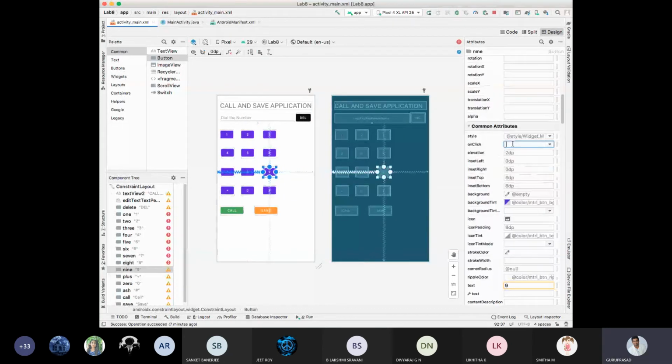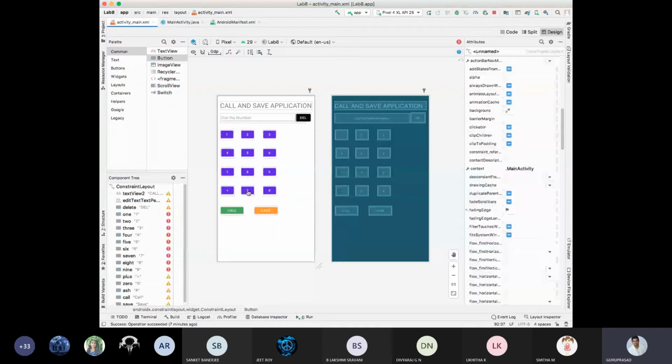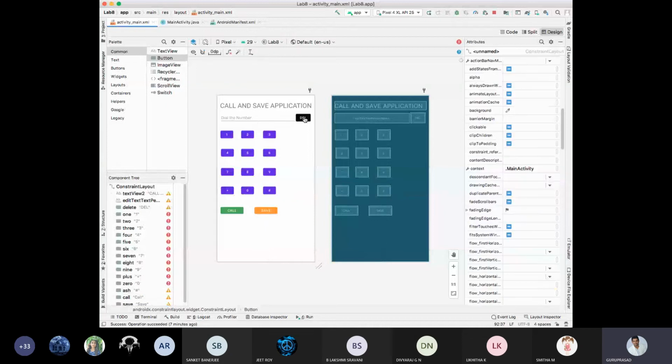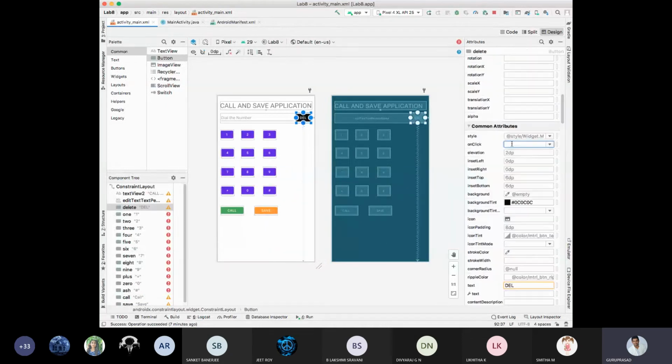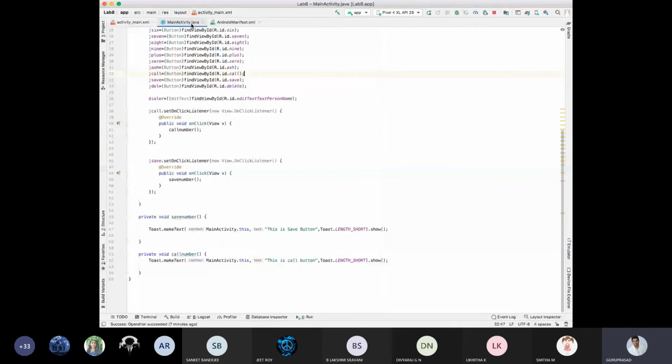Then ninth one, on click, button click. Then plus, on click, button click. 0, on click, button click. Okay, hash, on click, button click. Delete, on click, button click. Okay, now we have mentioned on click, button click for everything. Okay, for all 13 buttons you have mentioned.